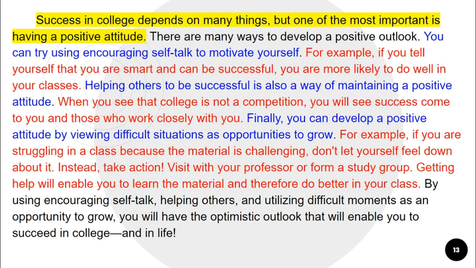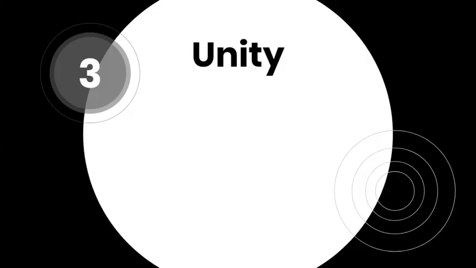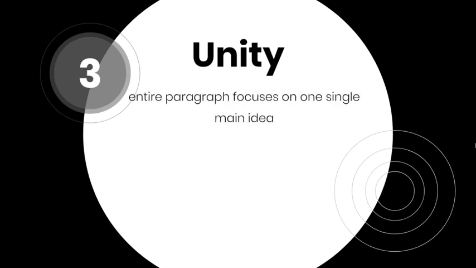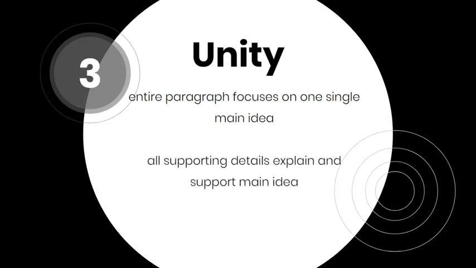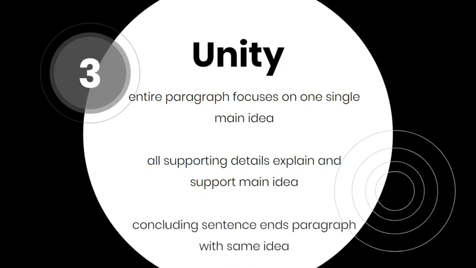Notice that the last detail has several sentences with minor supporting details to further explain it. There is no set number of minor details to include for each major. The key is to include enough to get your point across to your readers. A well-developed paragraph has unity. Unity happens when the entire paragraph focuses on one single main idea. That means that all supporting details explain and support that main idea, and the concluding sentence ends the paragraph with the same idea without introducing new ones.